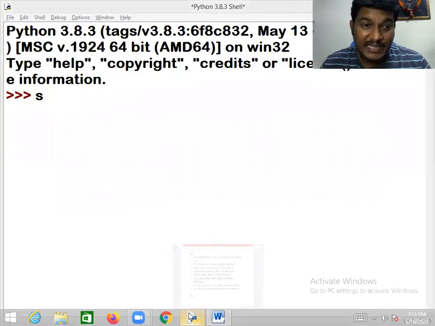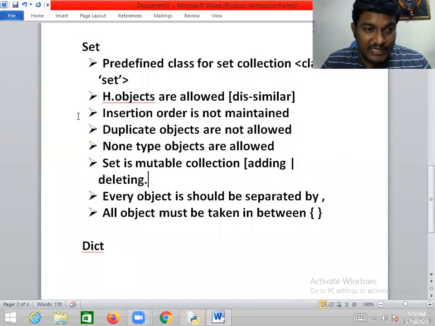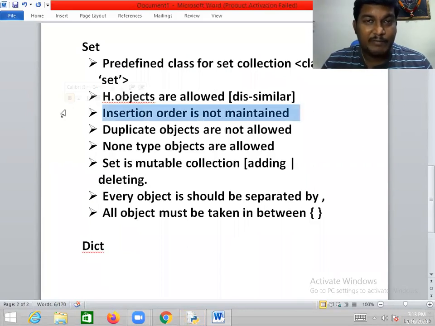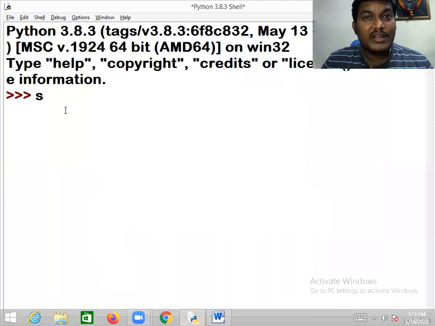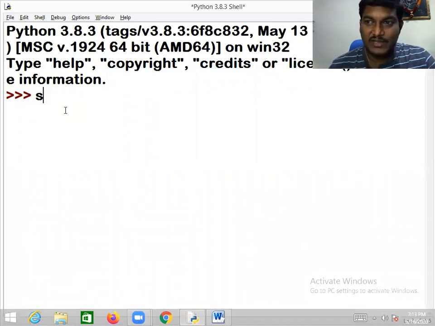Kindly notice that insertion order is maintained or not maintained? Not maintained. We are not guaranteed about the order. By chance, here and there, if you see any order, that is your luck only. But don't try to find fault in the statement given by your digital coach. Yeah, digital coach is telling the point very clearly.